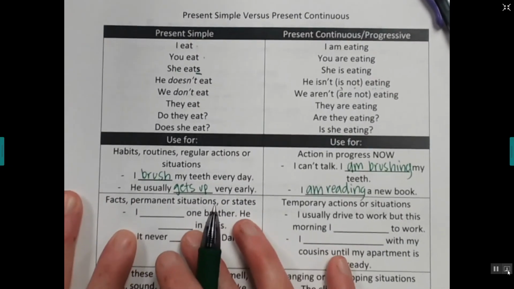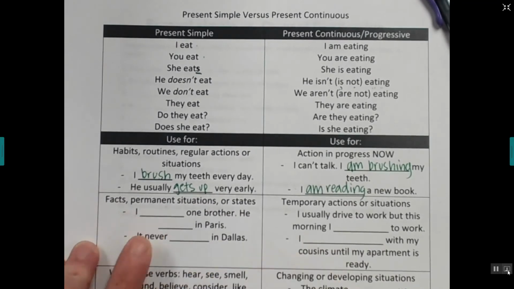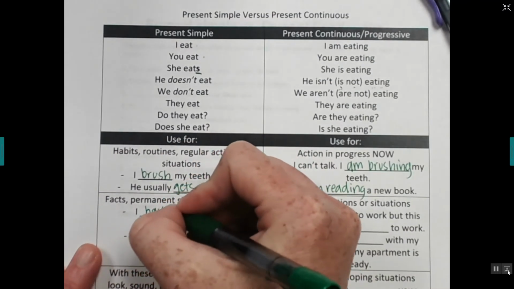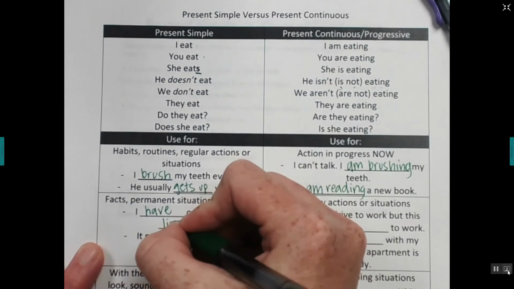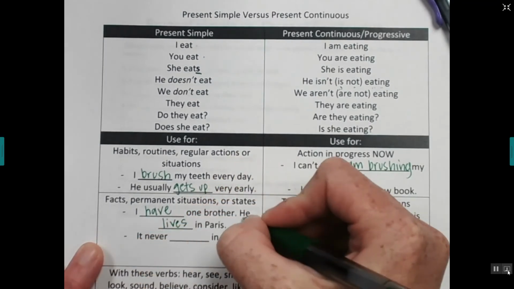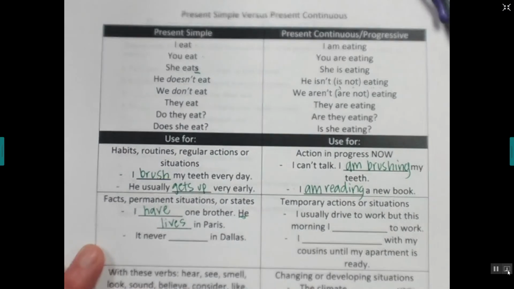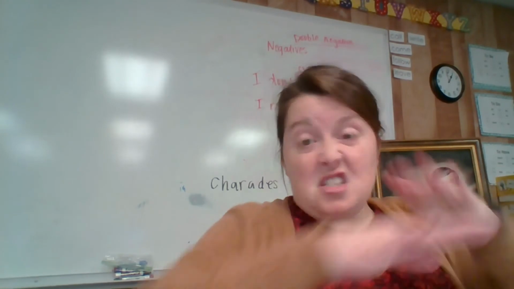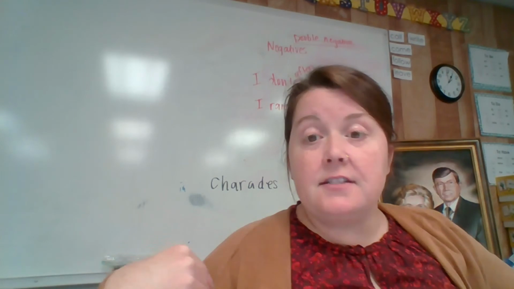Present simple. Facts. Permanent situations or states. So I have one brother. He lives in Paris. Look, it's he, so we need our S. He lives in Paris. It's just like I have one brother. It's not like that changes tomorrow.